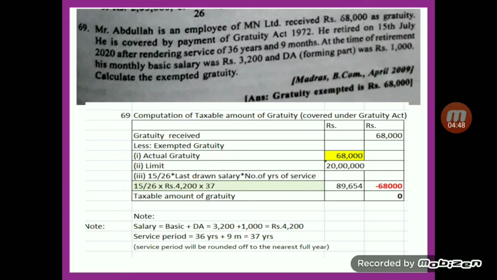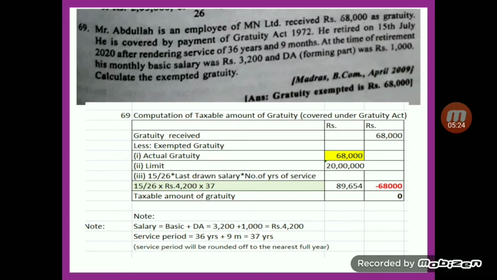In this question, he is a non-government employee and the payment is covered under the Gratuity Act. So the format is: take the gratuity received, that is 68,000, and compare three things. One is actual gratuity, that is 68,000. Two is limit 20 lakh, and third one is 15 days salary for the number of years of service rendered, for which 15 divided by 26 into last drawn salary, which means the salary he received at the time of his retiring, and the meaning of salary is basic plus DA forming part.